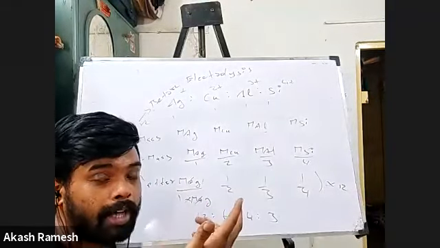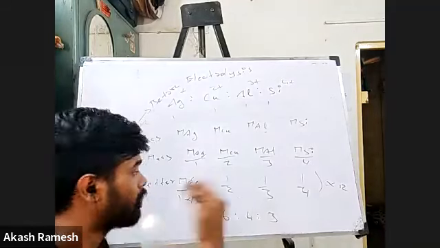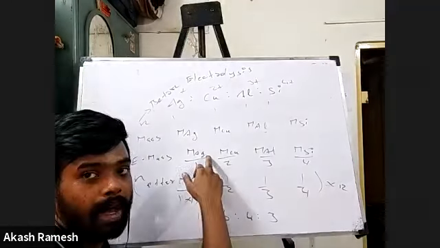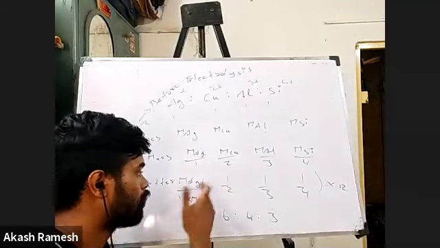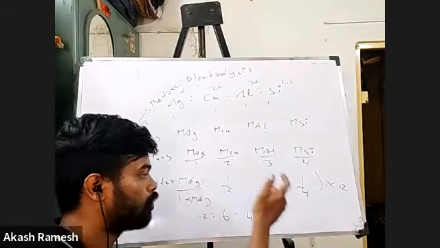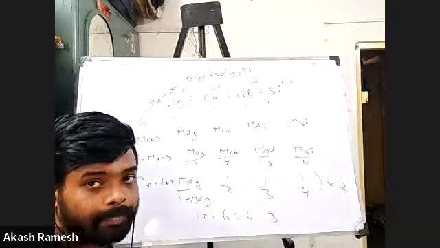But I don't want mass. I want it in terms of number of moles. So again, now what do I do? This is the mass I have. This mass divided by the atomic mass of all the elements. So that is what I found out, that I got it as 1:1/2:1/3:1/4. Right? And this is a ratio.